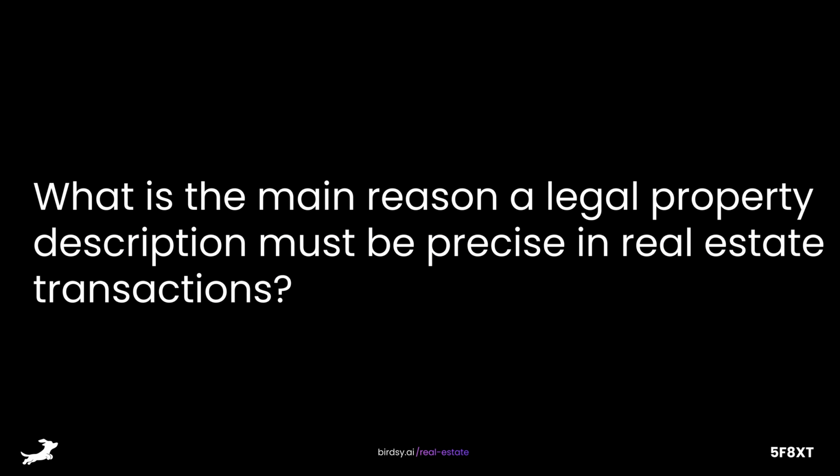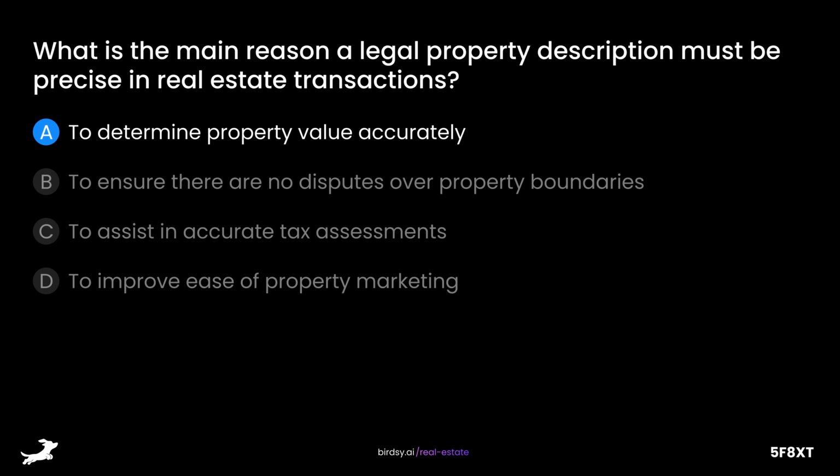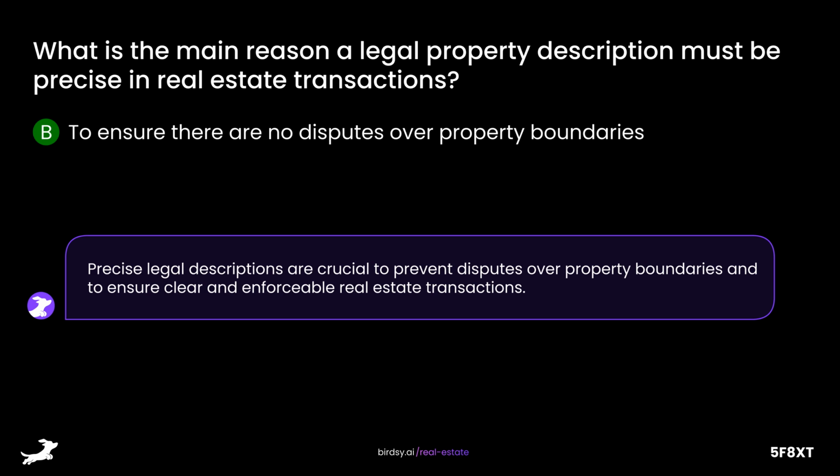What is the main reason a legal property description must be precise in real estate transactions? Is it A, to determine property value accurately, B, to ensure there are no disputes over property boundaries, C, to assist in accurate tax assessments, or D, to improve ease of property marketing? The answer is B, to ensure there are no disputes over property boundaries. Precise legal descriptions are crucial to prevent disputes over property boundaries and to ensure clear and enforceable real estate transactions.